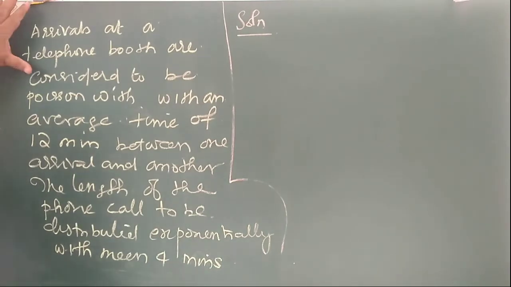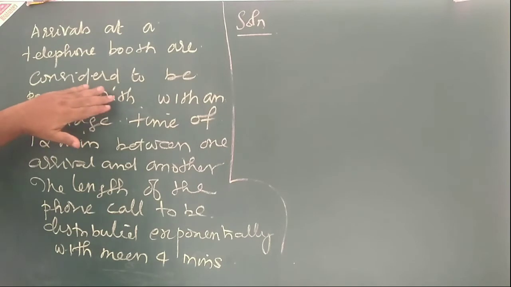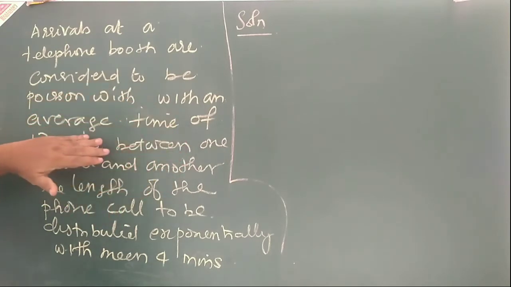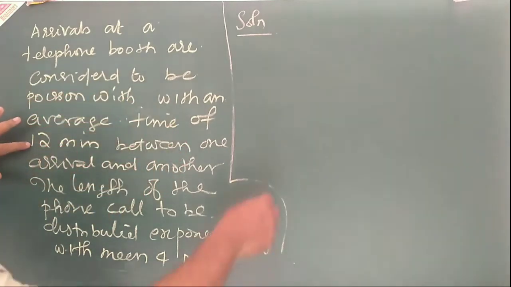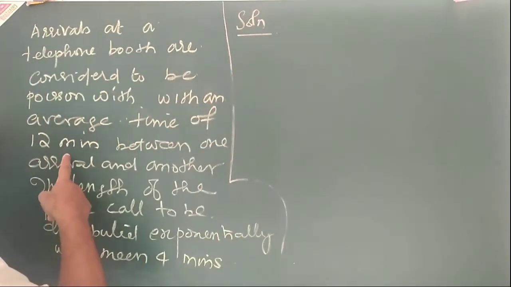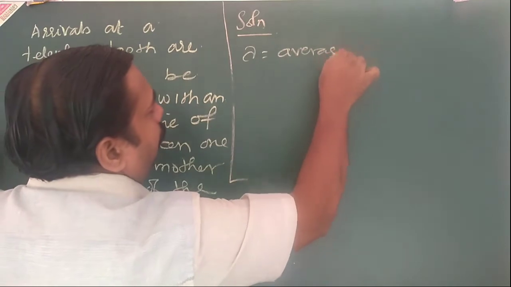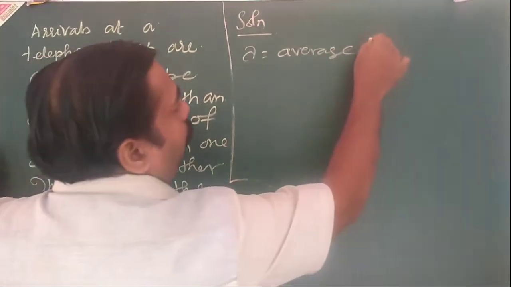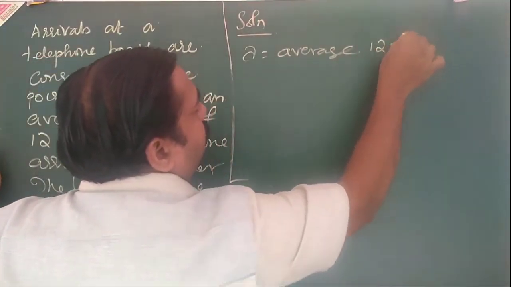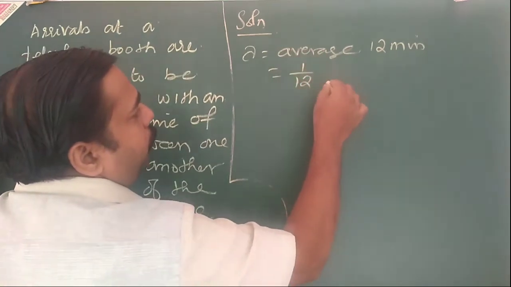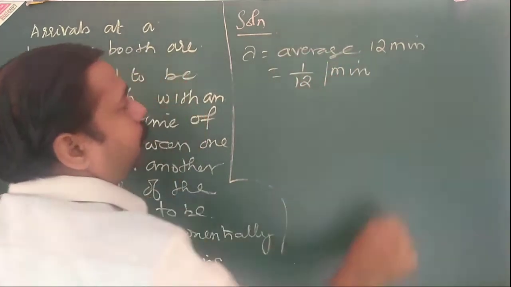So here arrivals at a telephone booth are considered to be Poisson with an average time. So here average is given. Average time, so lambda is equal to average 12 minutes. So that is equal to 1 by 12 per minute.